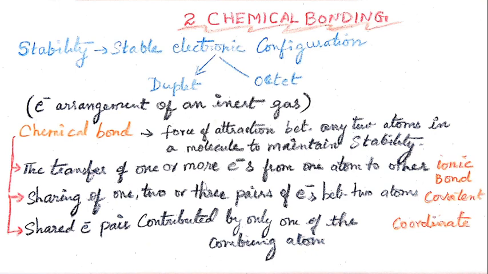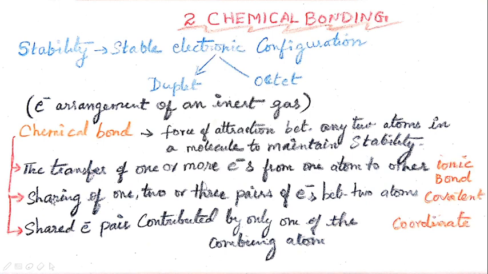This we call an ionic bond or electrovalent bond. So what is that? The transfer of one or more electrons from one atom to another atom. One atom transfers an electron to the other atom. In this case, what happens? One atom is giving and the other atom is receiving. This type of transfer is called an ionic bond. It is also called an electrovalent bond.